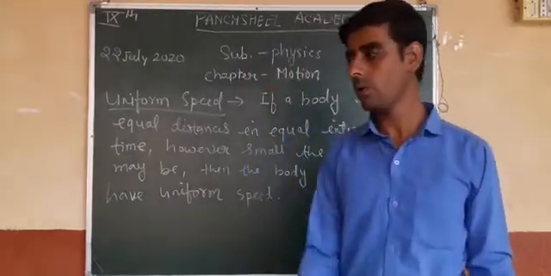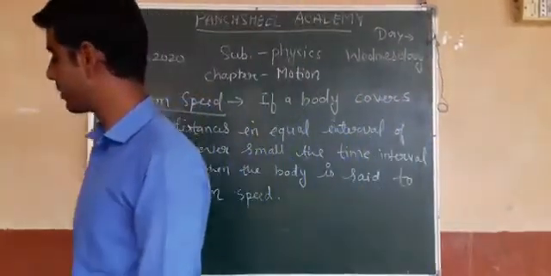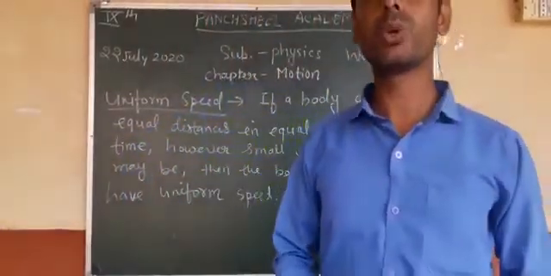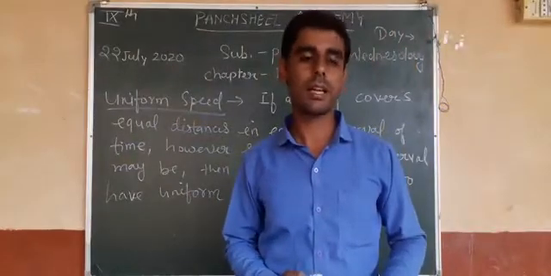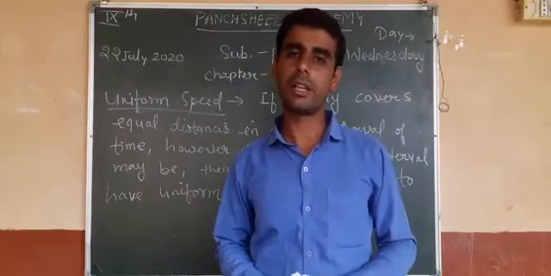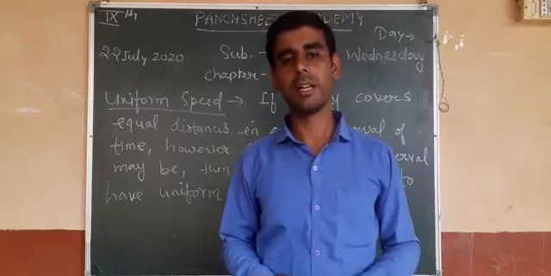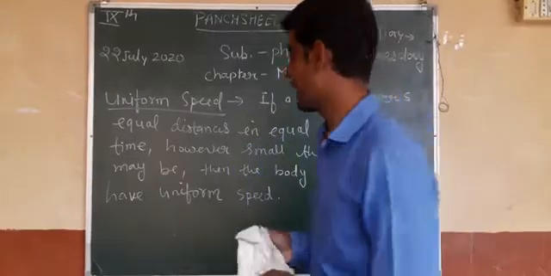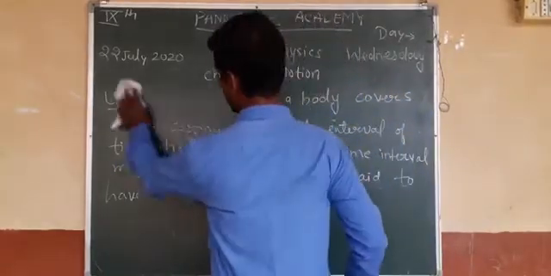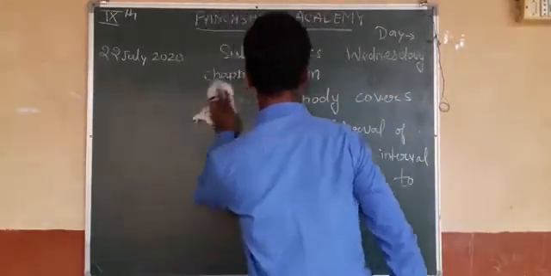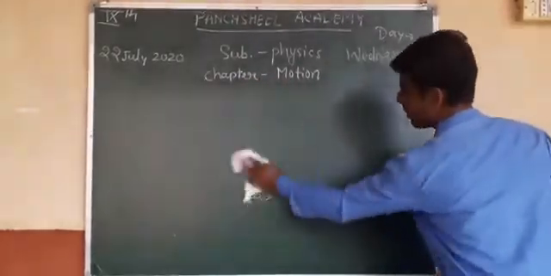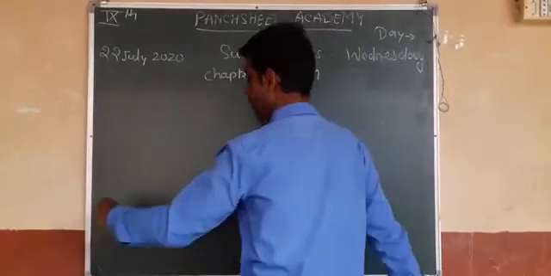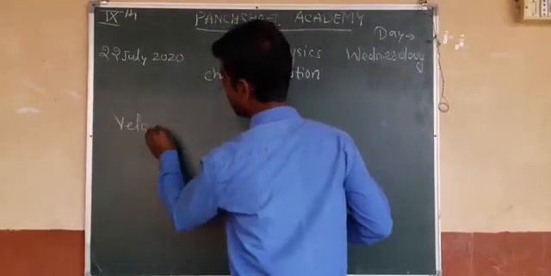Now our next topic is velocity. Speed is related to distance and velocity is related to displacement. Displacement has direction, and velocity also has direction. So write the definition of velocity. Speed is distance upon time, and velocity is what?